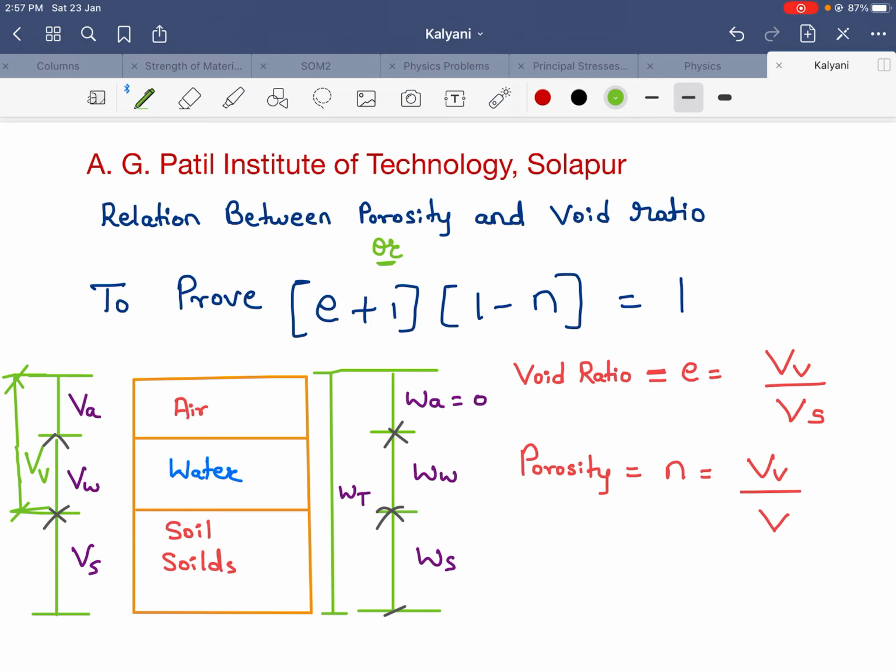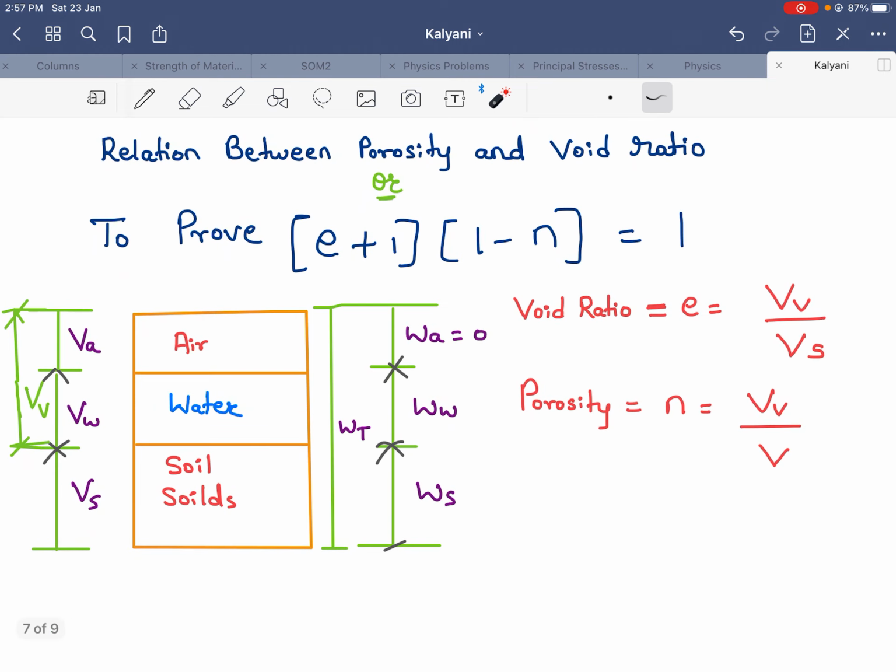So before starting this relationship, we have to take a look at this three-phase system diagram. Look towards this diagram. This is a soil structure, with the help of diagrammatical representation, which means three-phase system.